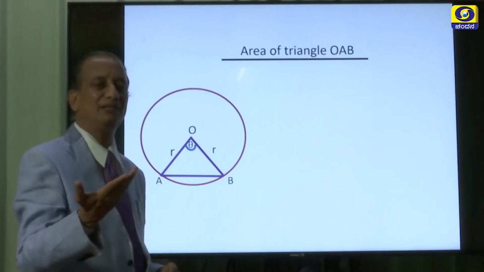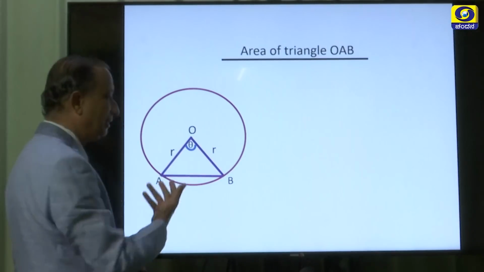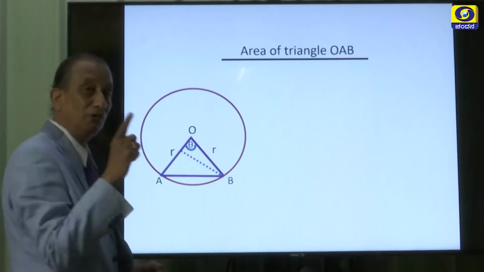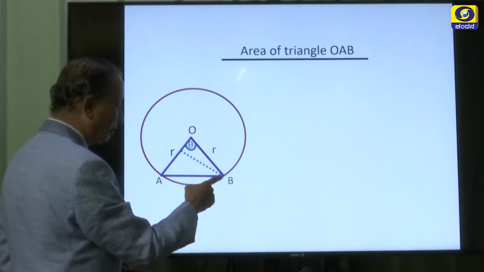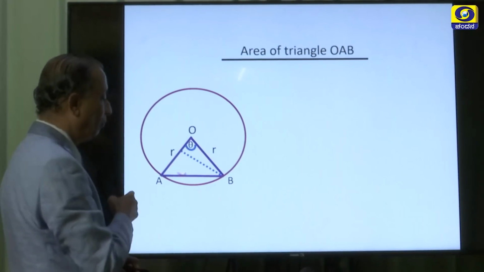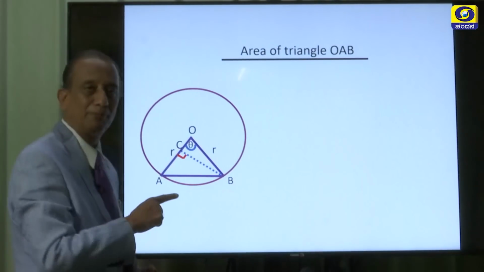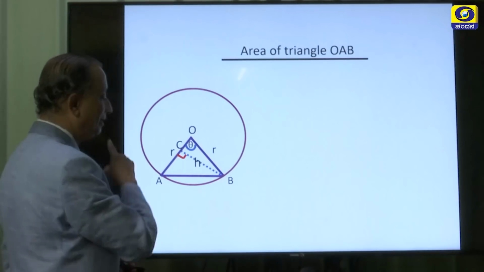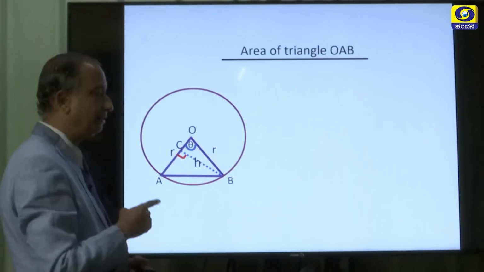You know that it is equal to half base into height. So, the same one, we can express in a still better way. So, we need the height. Without height it is not possible to find. So, let us draw a perpendicular from B to OA. So, this angle is 90. Let us call the foot of the perpendicular as C, and BC is the height. If you take this as the base, this will be the height.